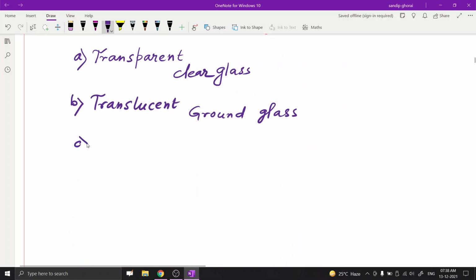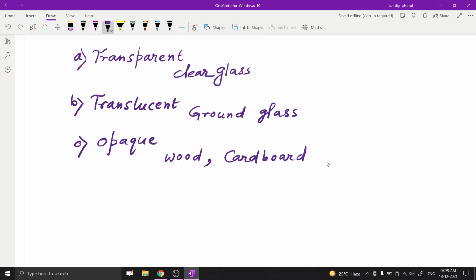And the third one is opaque material. These are the materials that do not allow any light to pass through them. Examples are wood, cardboard, thick cloth, leather, and some plastics, not all types of plastics. These are examples of opaque material.